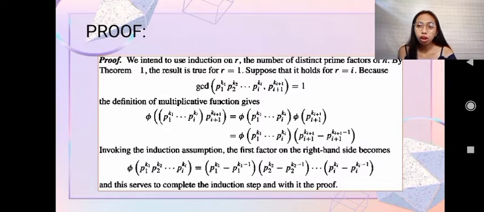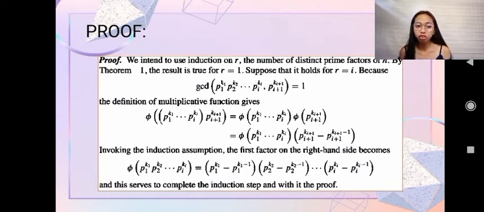So the definition of a multiplicative function gives that, as you can see in the picture, phi of p sub 1 to the power of k sub 1 up to p sub i to the power of k sub i times p sub i plus 1 to the power of k sub i plus 1 is equal to phi of the first part times phi of p sub i plus 1 to the power of k sub i plus 1, which is p sub i plus 1 to the power of k sub i plus 1 minus p sub i plus 1 to the power of k sub i plus 1 minus 1.